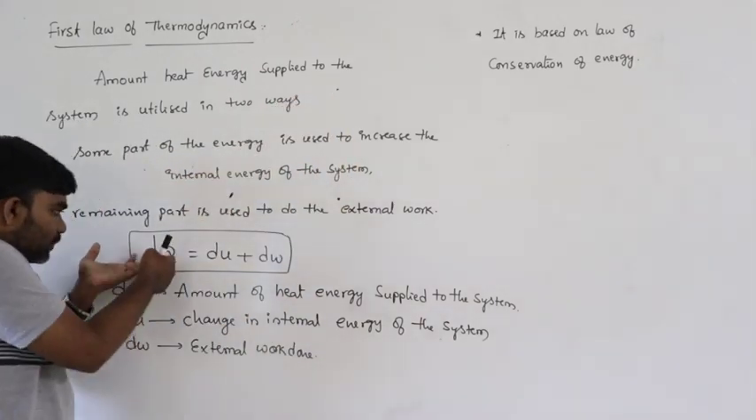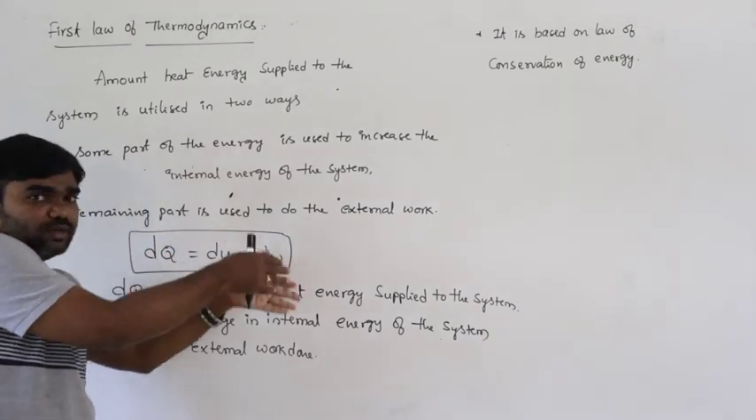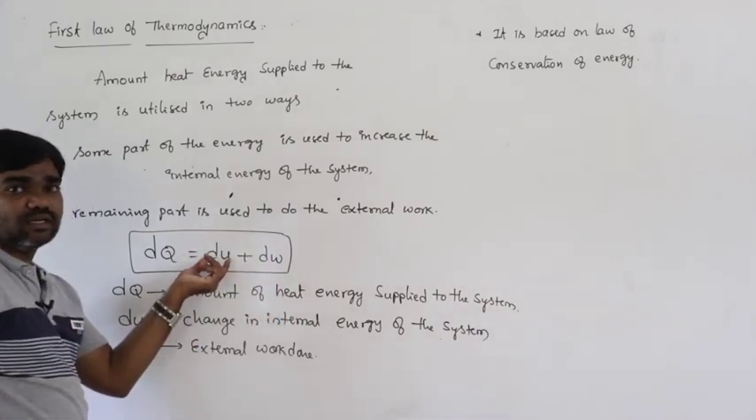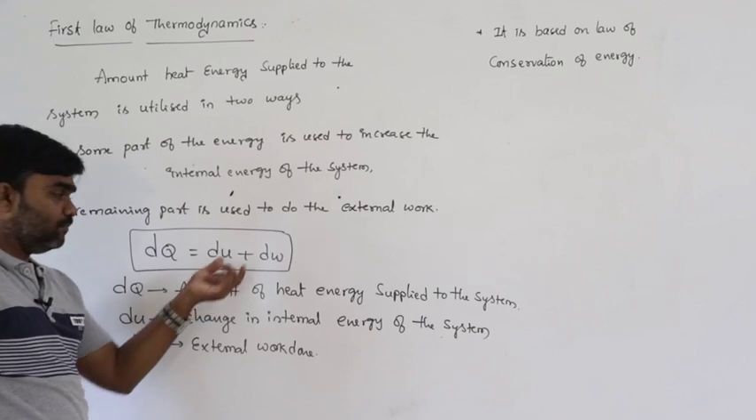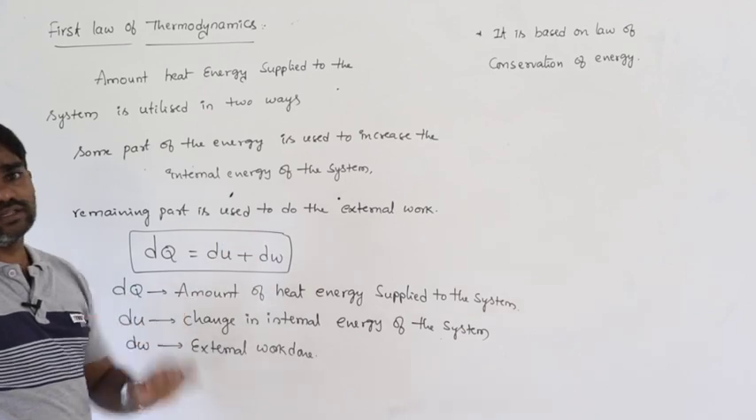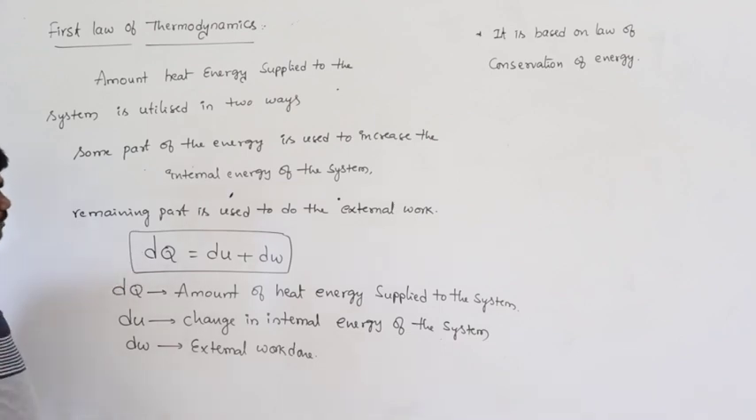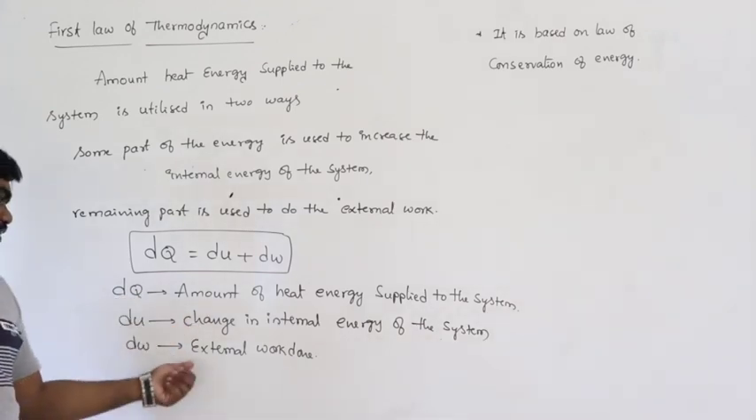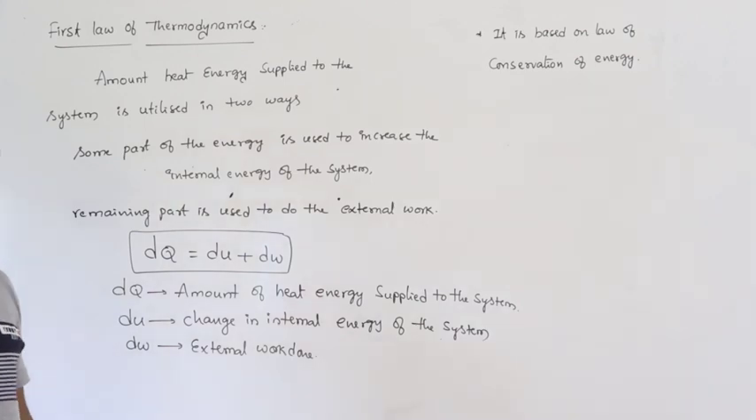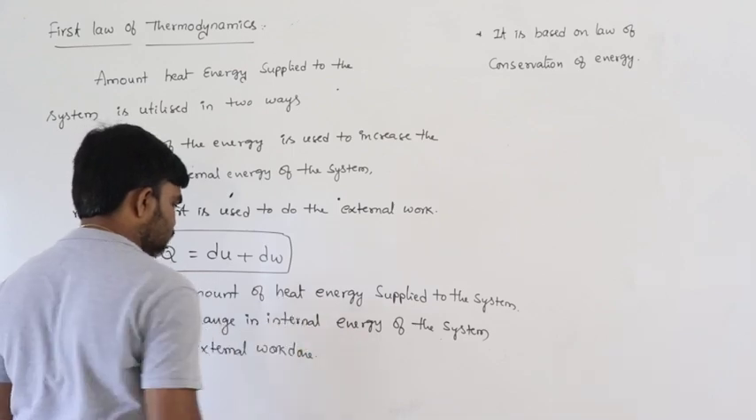So we are supplying heat energy, dQ. The supplied heat energy is utilized in two ways. Some part is used to change the internal energy, and the external work done is also energy. So one form of energy converts into another form. That is the first law of thermodynamics. The formula is dQ equals dU plus dW. What is dQ? The amount of heat energy supplied. What is dU? The change in internal energy. What is dW? The external work done.